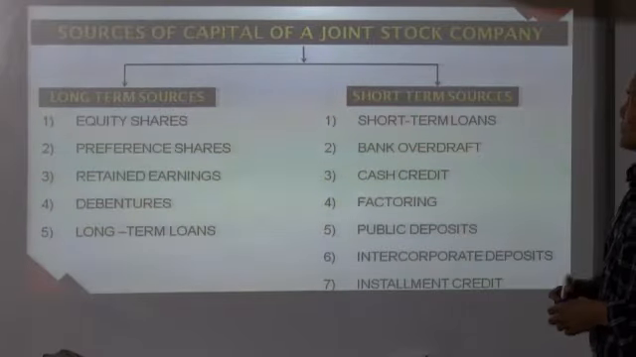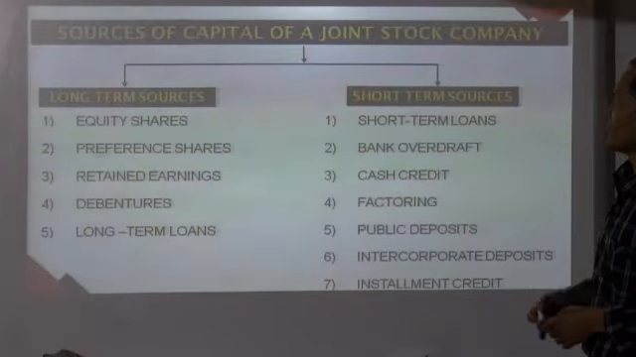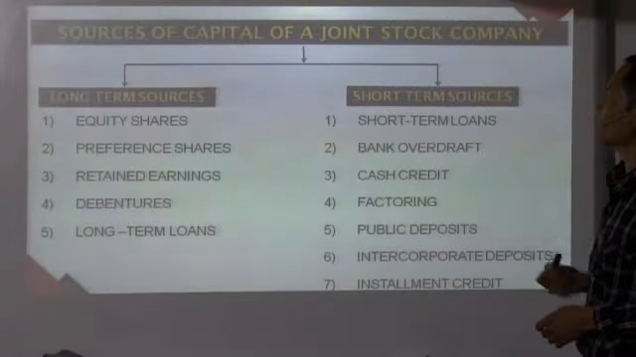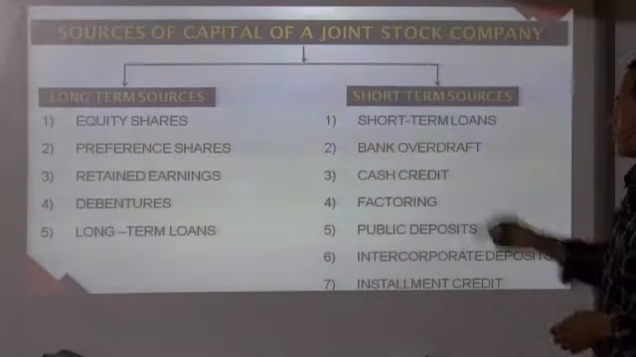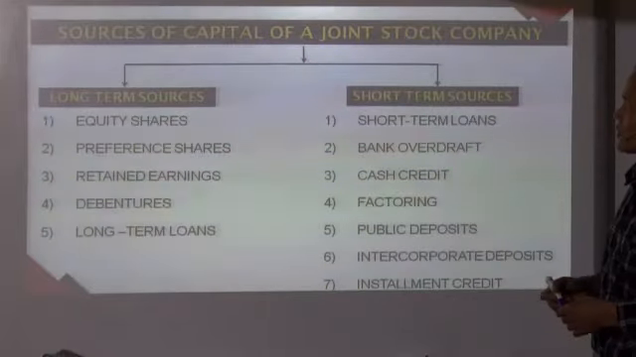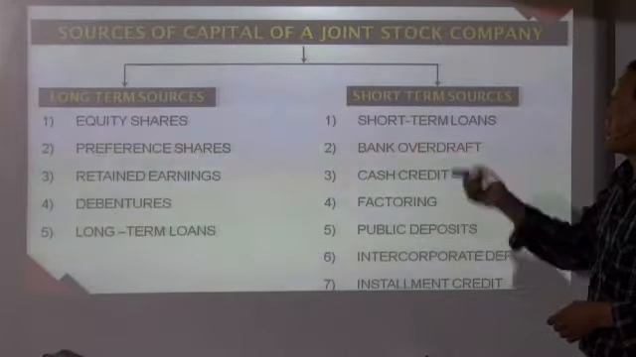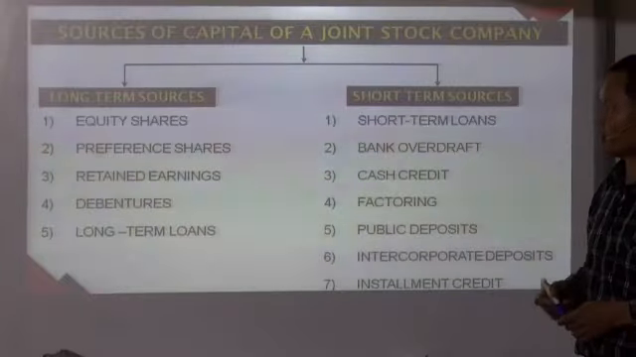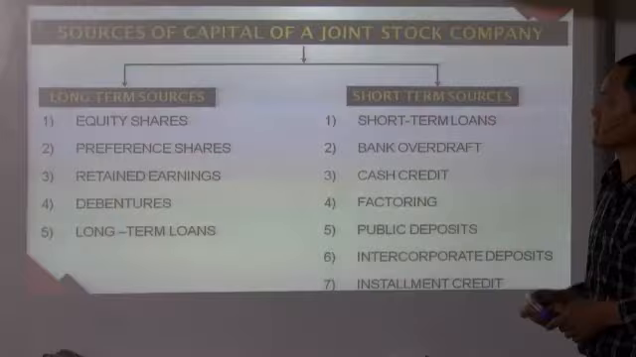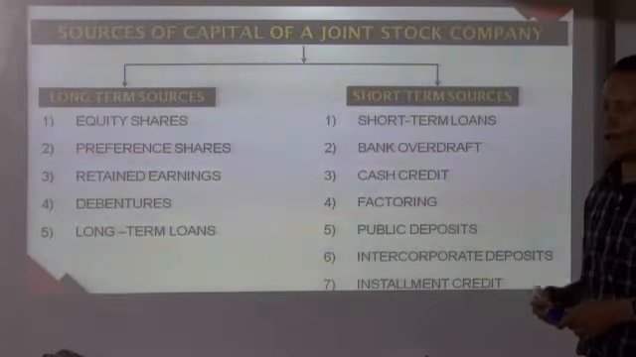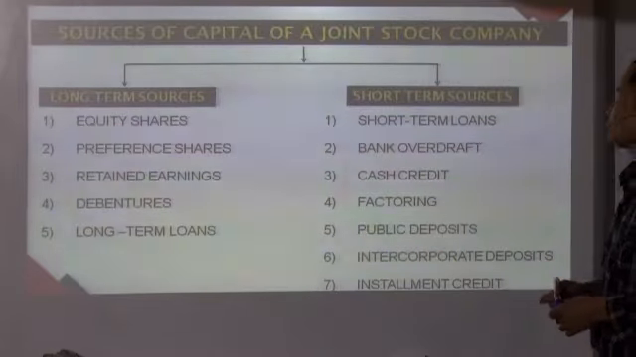In this chapter basically we will understand the various long-term sources and short-term sources of finance for a joint stock company. Long-term sources like equity shares, preference shares, retained earnings, which are the part of equity type of capital, and debentures as well as long-term loans. So the last two come under debt type of sources.